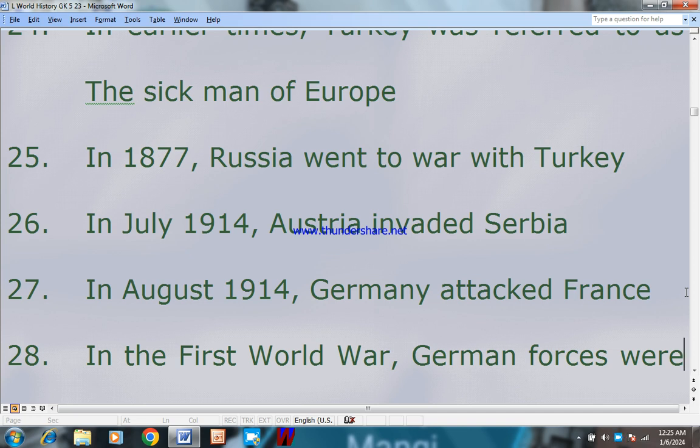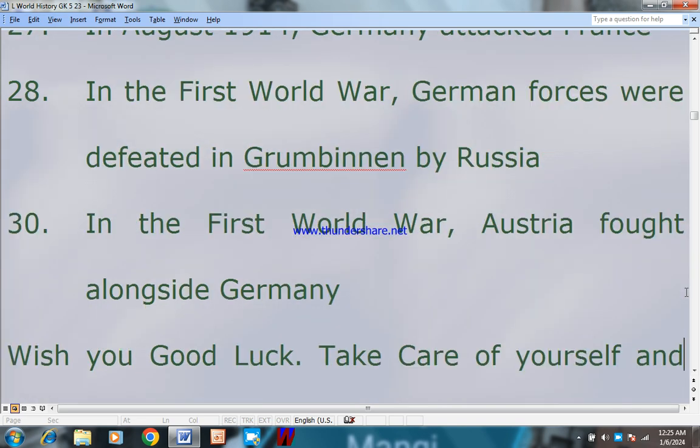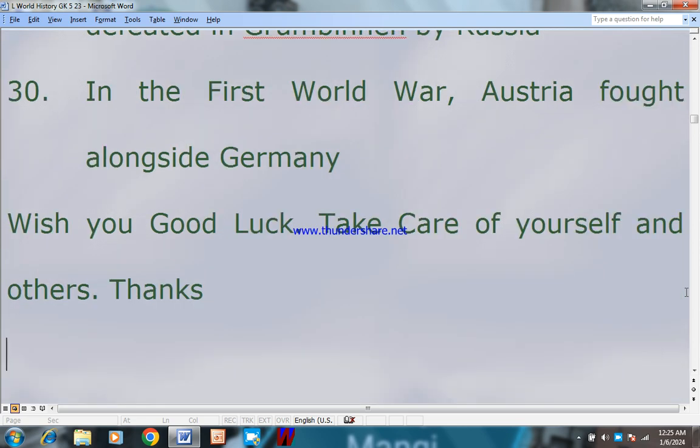Number 27. In August 1914, Germany attacked France. 28. In the First World War, German forces were defeated in Gurun by Russia. 30. In the First World War, Austria fought alongside Germany. Austria was the Austro-Hungarian Empire.